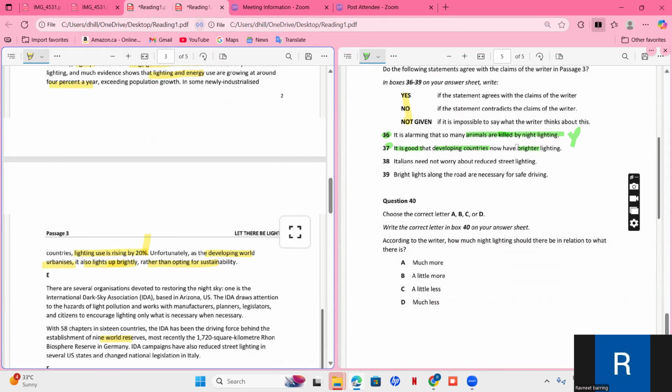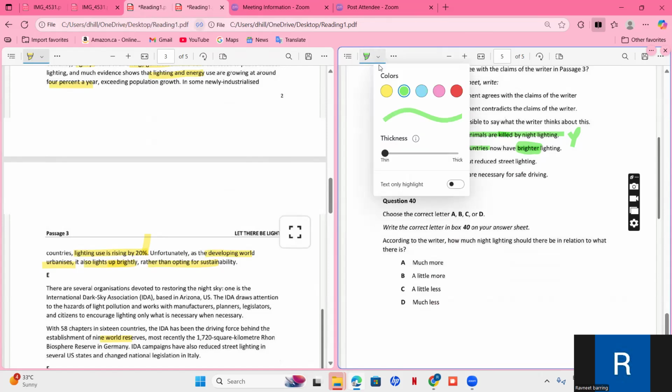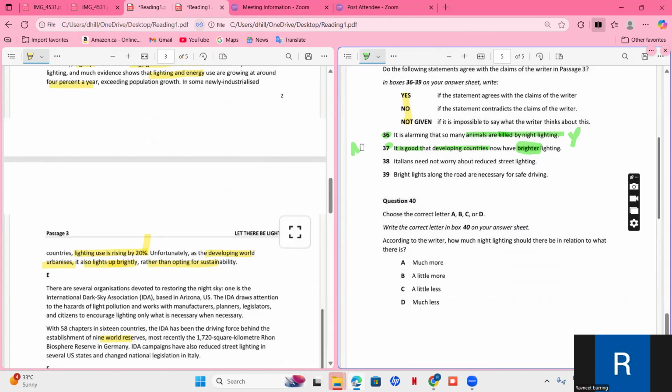So they are not talking anything about brighter light. Brighter means they are brighter; to find the word brighter, we would have to find the comparison, but there is no comparison. So the answer to 37th is not given, because we are not able to find a comparison.